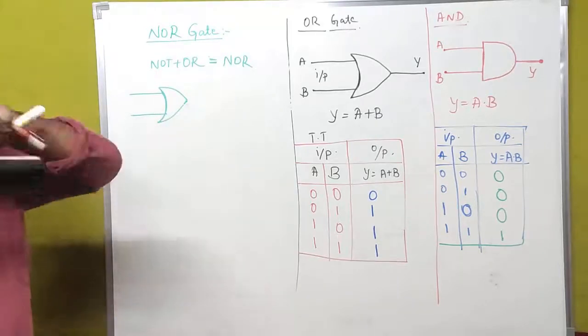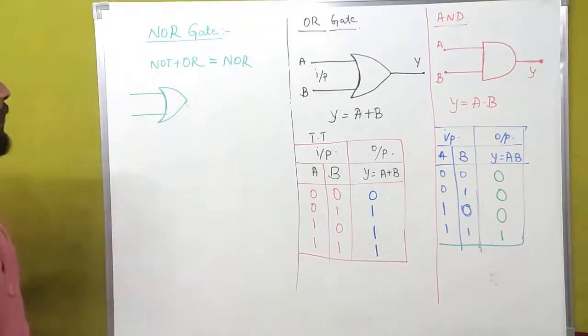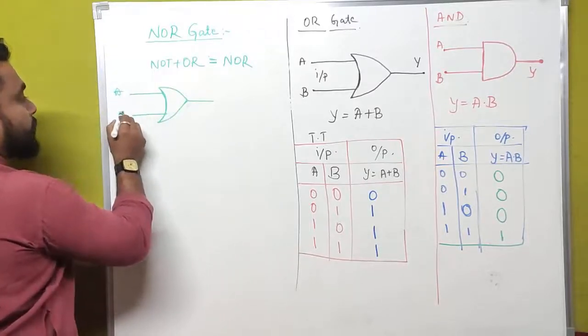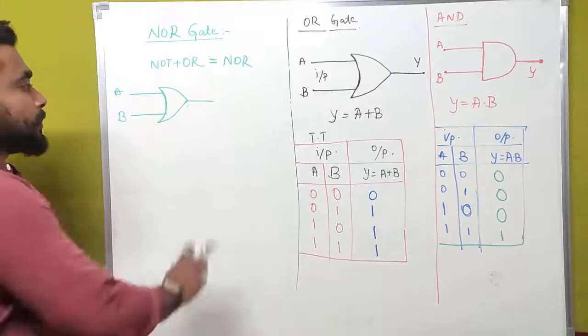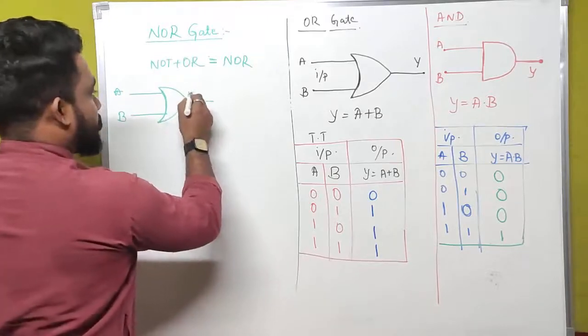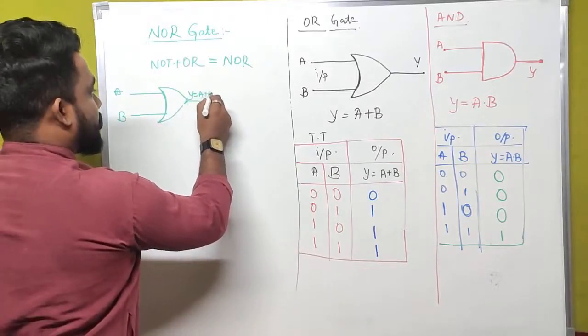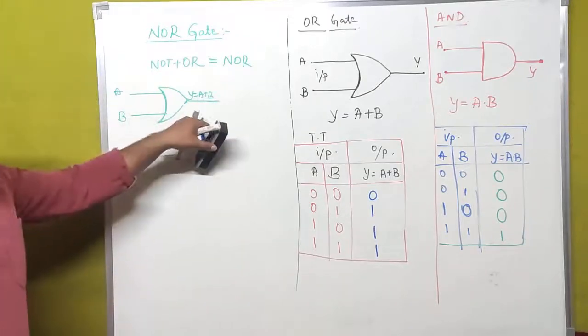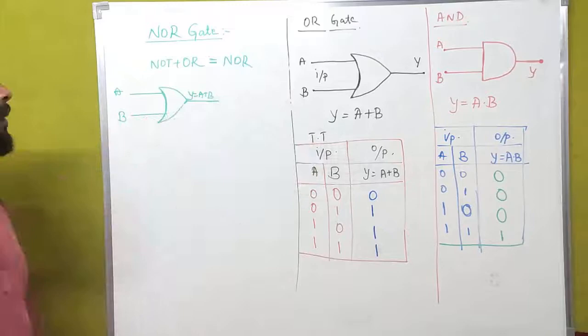Actually, this is a symbolic representation of an OR gate. And here we have the output. Let us assume A and B as inputs. This is the output, Y is equal to A plus B. Actually, this is the output of an OR gate. Here we have that symbol.